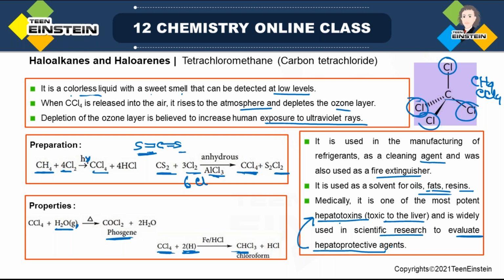Now, if you want to know the effectivity of this hepatoprotective agent, obviously first you have to use some hepatotoxin, then only the question of nullifying it arises. So that is how the role of CCl4 comes in. First it is used to make the liver toxic so that it can be used to evaluate the effectivity of a hepatoprotective agent. So that is the reason it is widely used in scientific research. So these are the applications of CCl4.